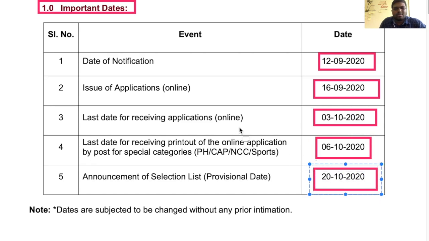You should remember only two things: the online application starting date, 16th September, and the online application ending date, 3rd October. Those who have reservations as physically handicapped, Central Armed Police Forces, NCC and sports should send the online application along with the required documents to the RGUKT address mentioned in the later pages. The last date for receiving the printout of the online application by post for special categories is 6th October 2020.